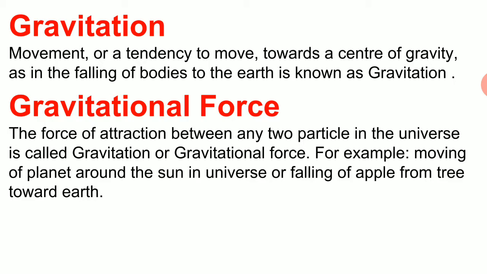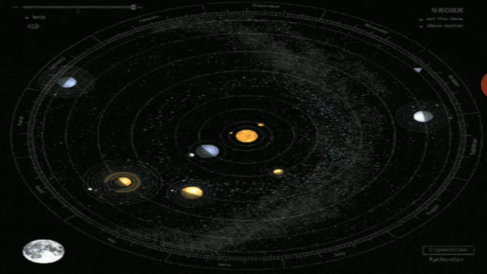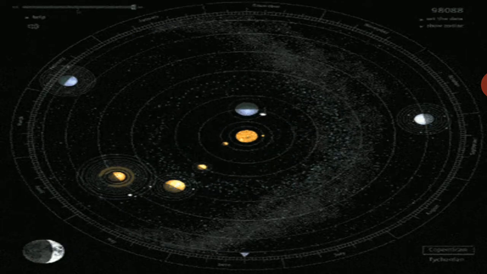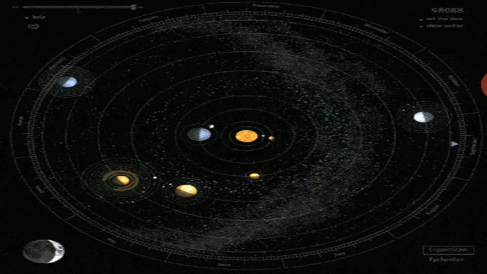That is gravitational force. This force exists in every part of the universe, and the force of gravitation exerted by earth on the bodies is called gravity. So this is the basic difference between gravitation and gravity. Gravitation is the force of attraction between the objects that exist in this universe, and on the other hand, gravity is the force exerted by the earth on objects.